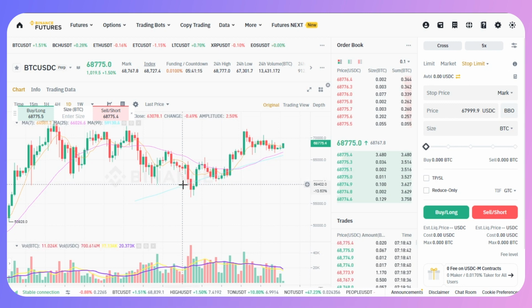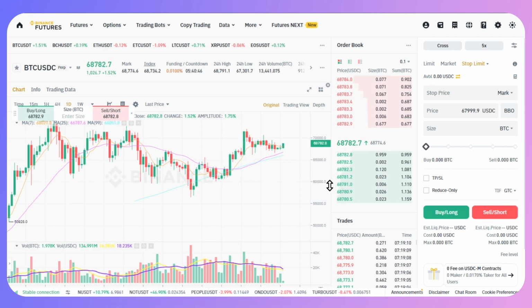In the context of Binance Futures, you would typically borrow funds to sell a futures contract, expecting the price of the underlying asset to drop. Now, if the price does indeed drop, you can buy back the contract at the lower price, return the borrowed amount, and keep the difference as a profit. This is what Binance Futures short means.